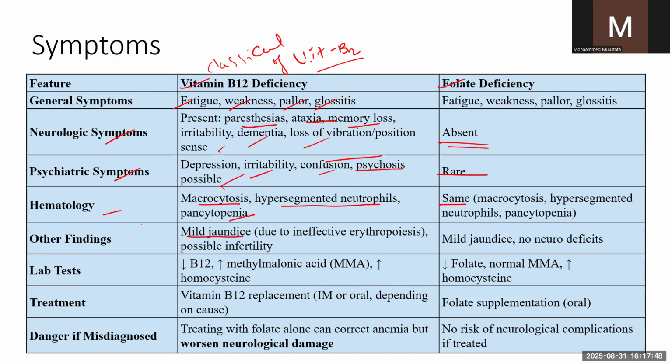That is because the cell size of the RBCs is increased. Now the spleen will recognize this as a foreign particle, because the spleen knows only the normal size RBC. Let's suppose this is the normal size of the RBC, then this is increased in size, right? So this increased size RBC will be recognized as a foreign particle by the spleen.